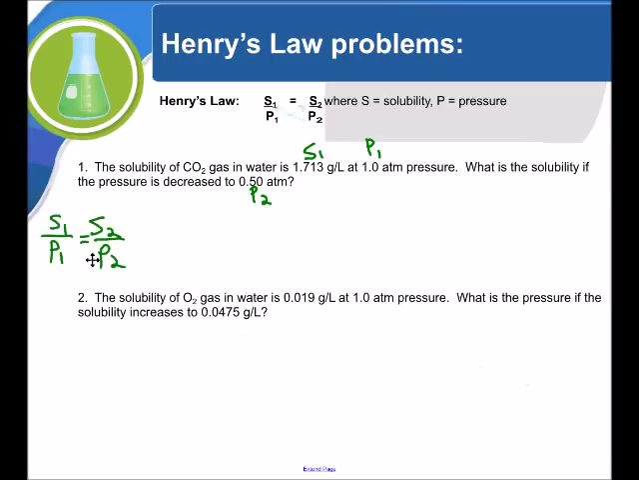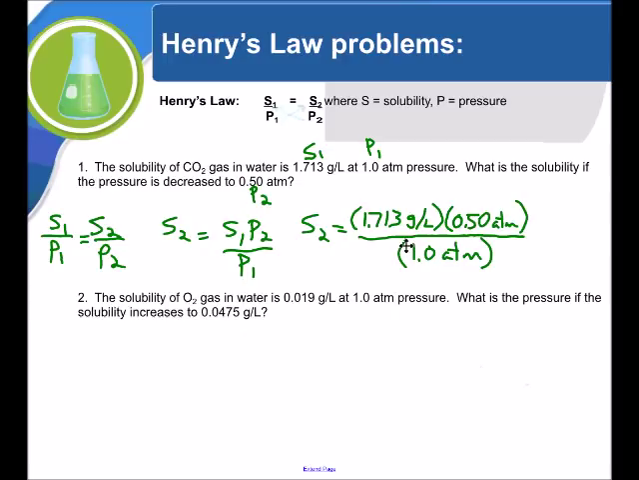So I'm going to start with my Henry's law formula. We provide this for you. And I'm going to cross multiply. S1 times P2 equals P1 times S2. Then I can divide by P1 to have everything on this side of the equation. So S2 is going to equal, I plug in all the numbers from up here, and it's going to look like this. Multiply across the top, divide by the bottom. Our answer will be 0.86 grams per liter for our new solubility.